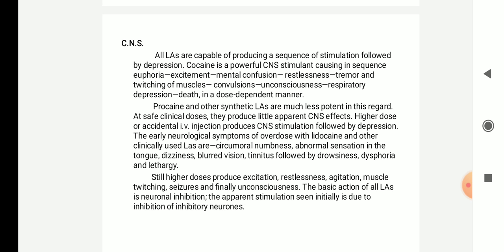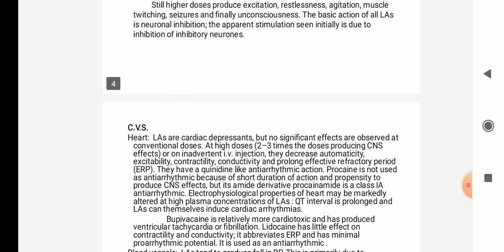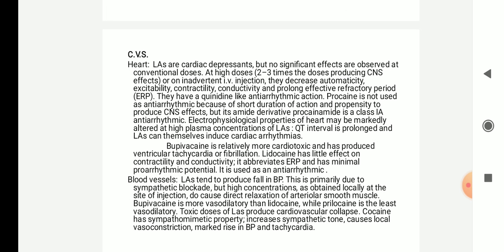So the basic action of all local anesthetics is neural inhibition. The apparent stimulation seen initially is due to inhibition of inhibitory neurons. CVS: in the heart, local anesthetics are cardiac depressants, but no significant effects are observed at the conventional doses. At higher doses, that is 2 to 3 times the doses producing CNS effects, on IV injection, they will decrease the automaticity, excitability, contractility, conductivity, and prolong the effective refractory period.